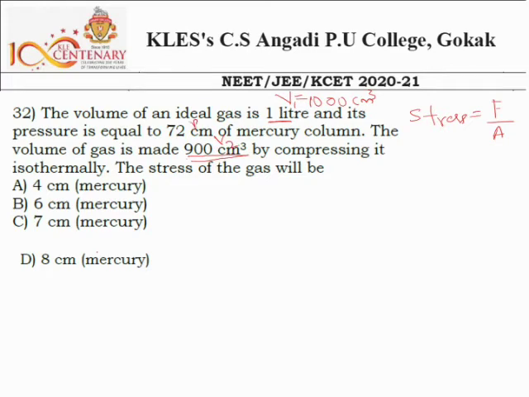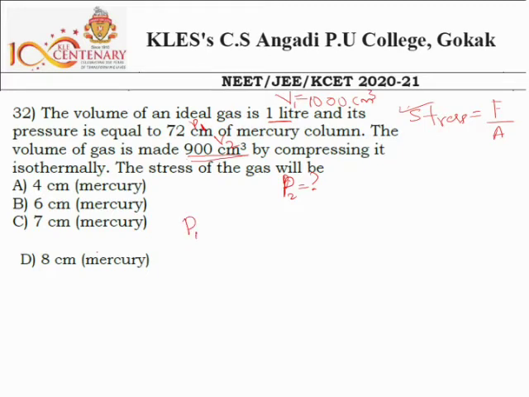So was the initial pressure, this is P1. Was a P2, so we don't know, so here first we have to get the value of P2, which is the final pressure, and you should get the difference between the final pressure and initial pressure, so that will be the extra pressure exerting on that liquid to compress it. That extra pressure we may consider as the stress, which is also having the same formula, force by area.